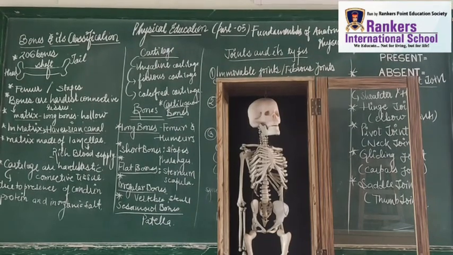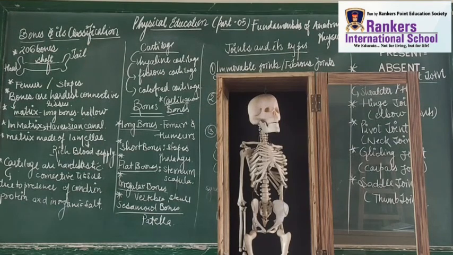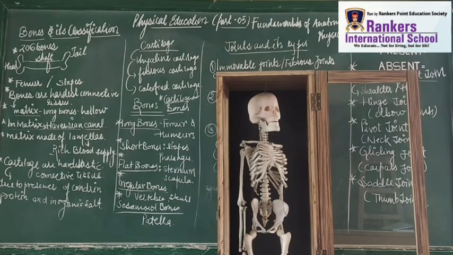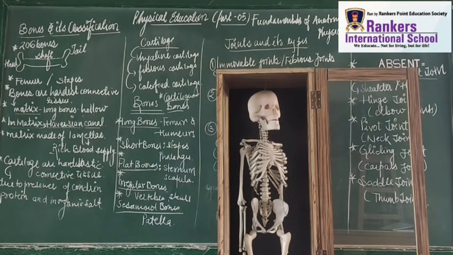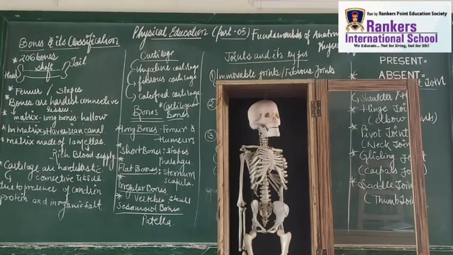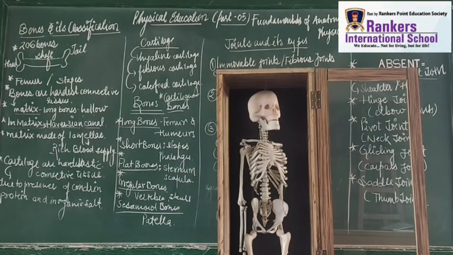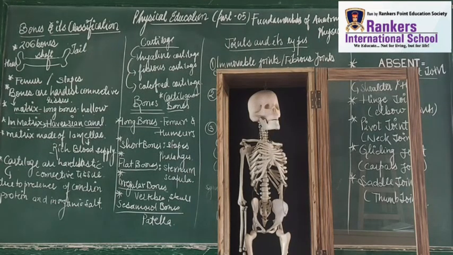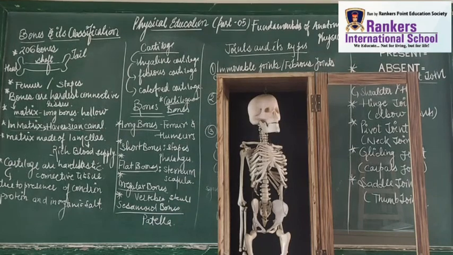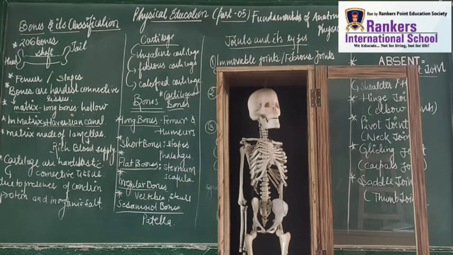So students, now we're going to recapitulate what we had started. Our body has 206 bones. Is that clear?